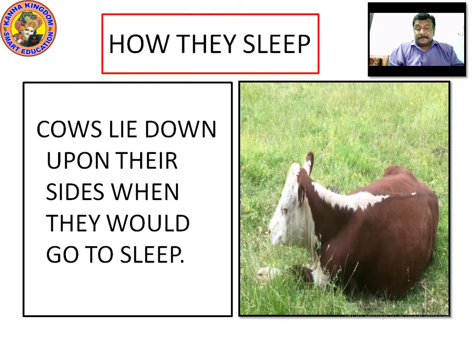When we talk about how they sleep, we have seen birds, we have seen horses, we have seen mice, we have seen dogs. Now let's look at the cow. How does a cow sleep? Cows lie down upon their sides. You have seen the cows. You can see in the picture how it is lying down on one side, either left or right. Right? Cows lie down upon their sides when they go to sleep.